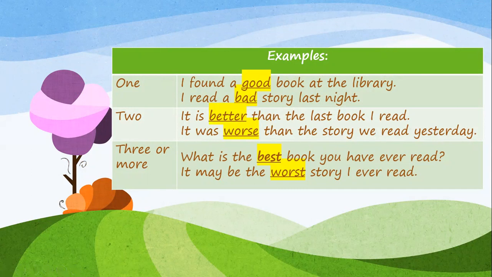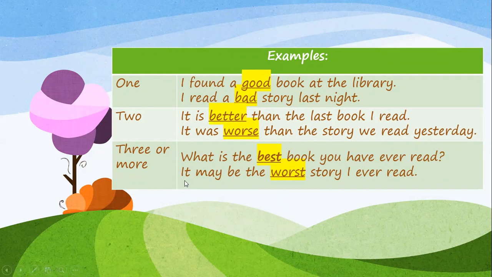Okay, so what happens when you're comparing three or more? We use best and worst. Let's read the example. What is the best book you have ever read? See, out of all the books that you read, which one is the best?